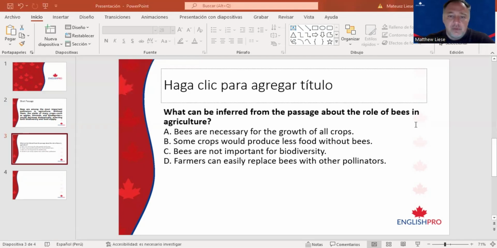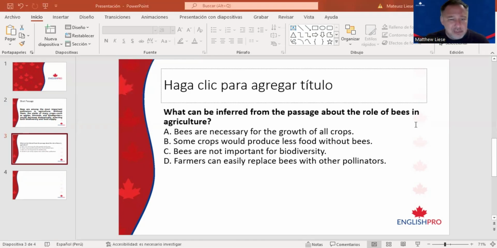Some crops would produce less food without bees. Okay, this is better. It's not extreme language, for example. That's very important in these questions. Whenever you have extreme language, it's not going to be correct. But in this case, it looks pretty good, no? Makes sense, right?